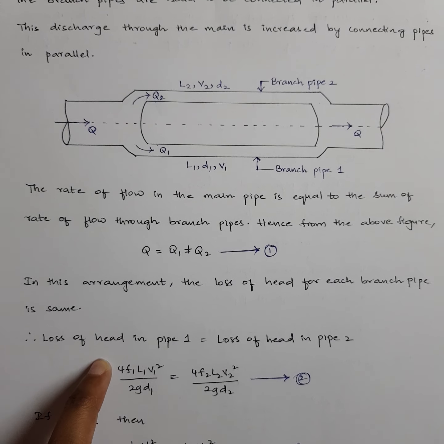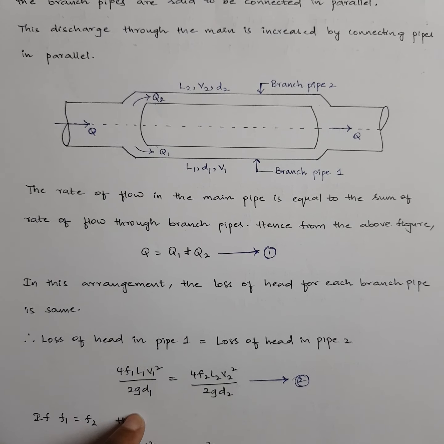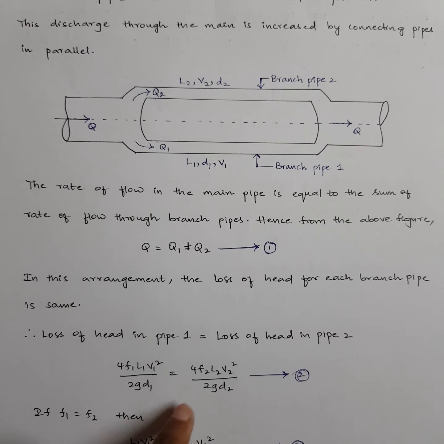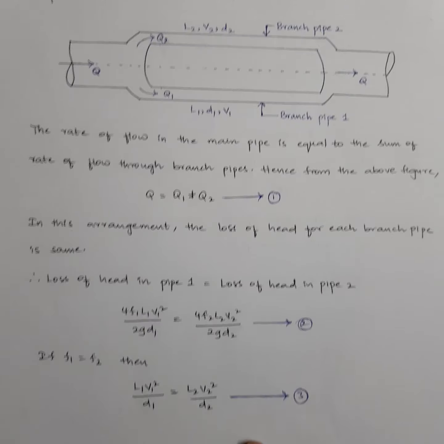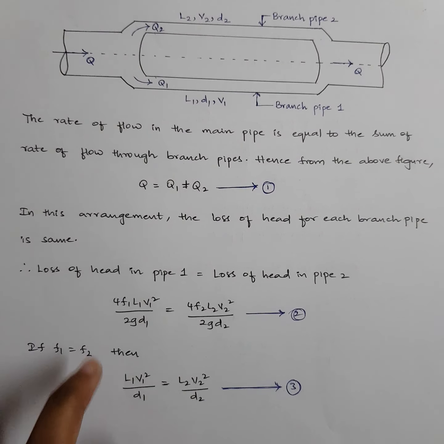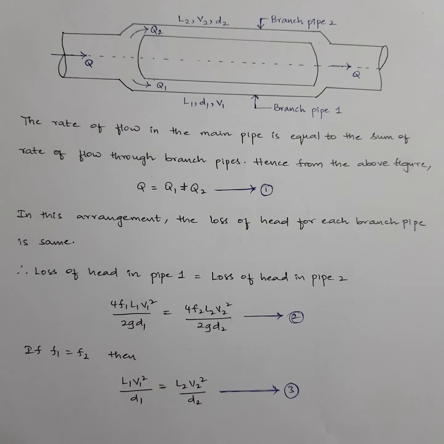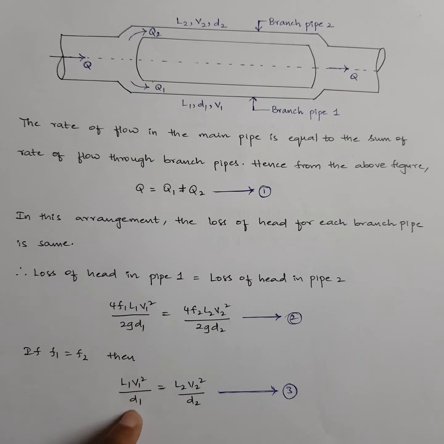According to the Darcy equation, loss of head in pipe 1 equals 4 f1 l1 v1 square by 2 g d1, which is equal to loss of head in pipe 2, which is 4 f2 l2 v2 square by 2 g d2. That's our equation number 2. Suppose you have the same friction factor for both branch pipes, then you can cancel f1 and f2, 4 gets cancelled, 2g gets cancelled. You will be left with l1 v1 square by d1 equal to l2 v2 square by d2.